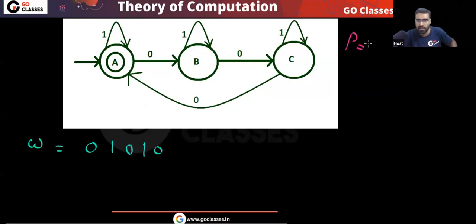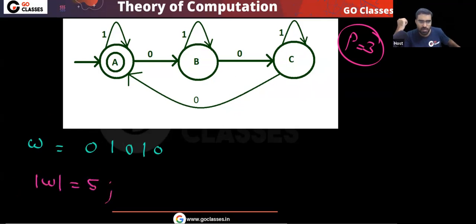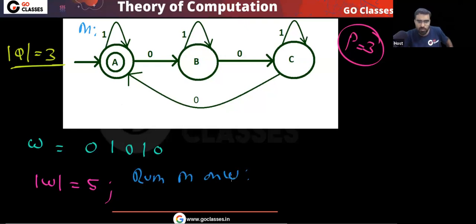I am saying P equal to 3. I am checking this P equal to 3. You take this string. You tell me one thing: what is the length of this string? The length of this string is 5. And what is the number of states in this DFA? That is 3. Now, can I guarantee some state will repeat? So I can say, when you run this M on W, then some state will repeat.